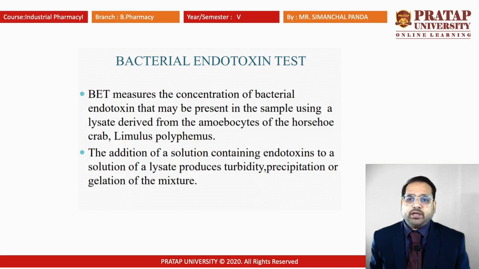So next one is known as the endotoxin test, also known as the LAL test. LAL is Limulus amoebocyte lysate, which is found in the horseshoe crab. These undergo antigen-antibody reactions. Before we prepare any kind of parenteral preparation, we must know these are free from endotoxins. So they go for the antigen-antibody reaction with this LAL.